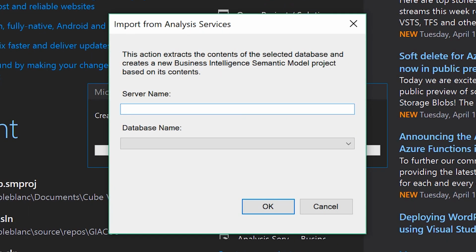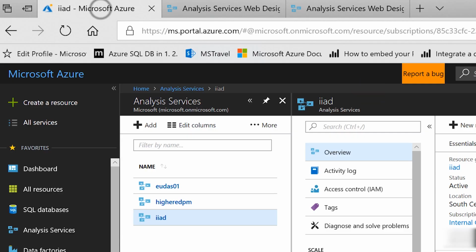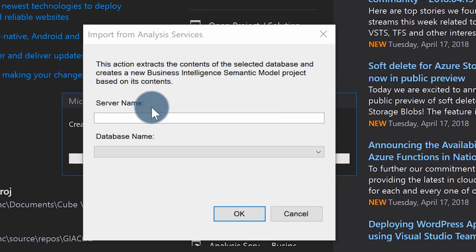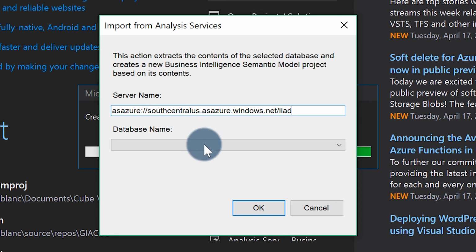Now, traditionally, back in the day, you'd have to have an instance of Tabular that you had access to install. But then they introduced the integrated workspace server, or you can use your instance of Azure AS. Completely up to you. Right now, I'm just going to use integrated workspace, click OK. Then I'm going to head back over to my portal, copy my server name, and go back here and pop that in.